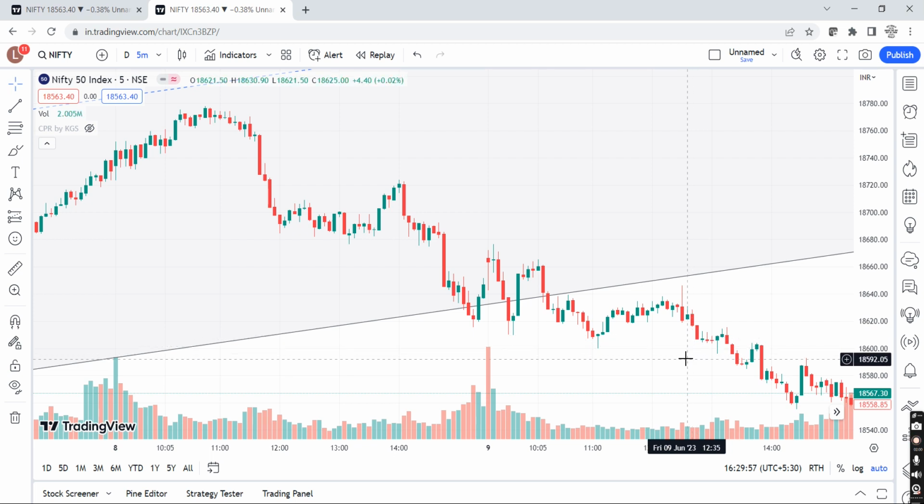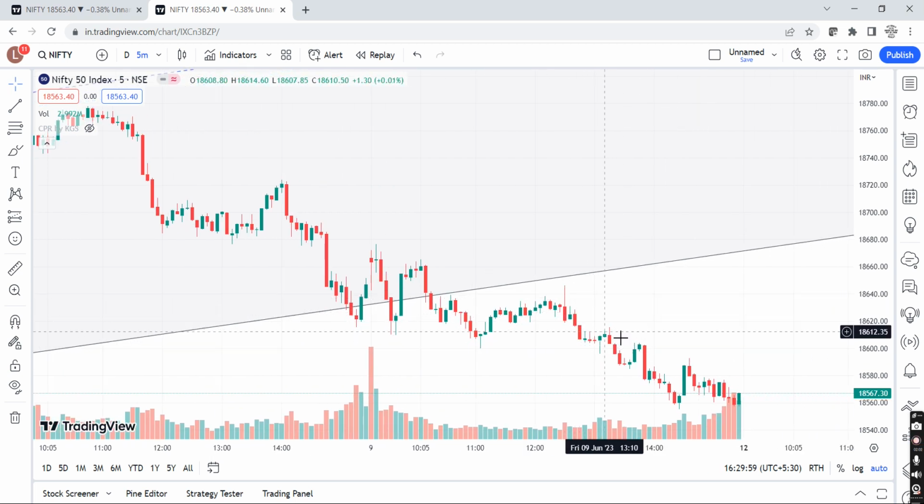Then when it got broken, somewhere close to 1:20. Let me just come closer. Yes, here this is the candle, right? Before this, any candle, even this candle, was again a bullish hammer. This broke 18600 but closed above 18600. This 1:05 PM candle broke 18600, but again closed as a bullish hammer. This was not a negative price action.